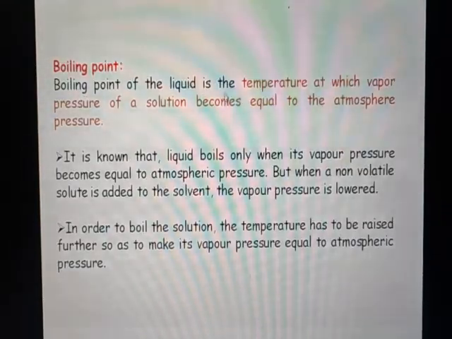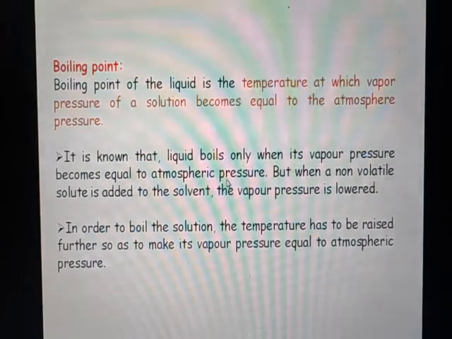The boiling point of a liquid is the temperature at which the vapor pressure becomes exactly equal to the atmospheric pressure; liquids boil only when their vapor pressure equals the atmospheric pressure. But whenever a non-volatile solute is added to the solvent, the vapor pressure of the solution is lowered.